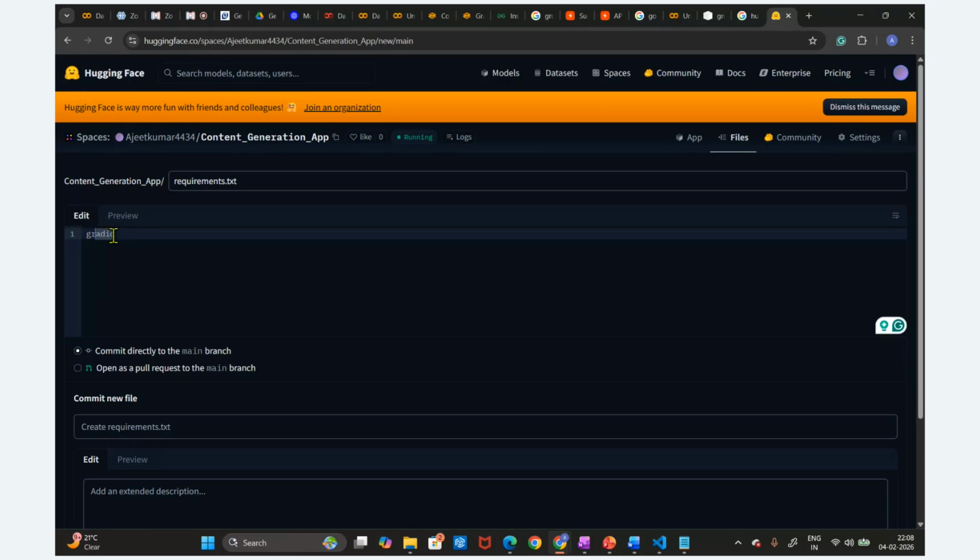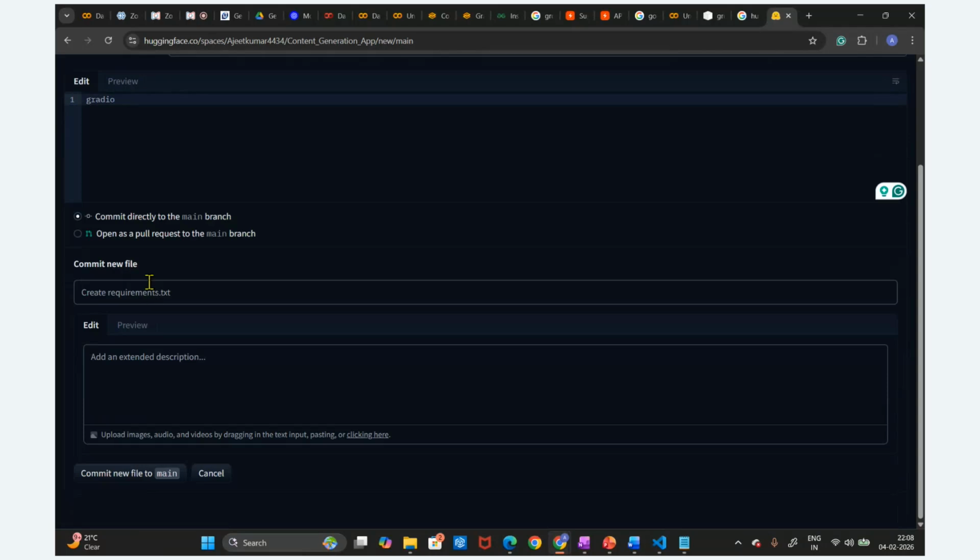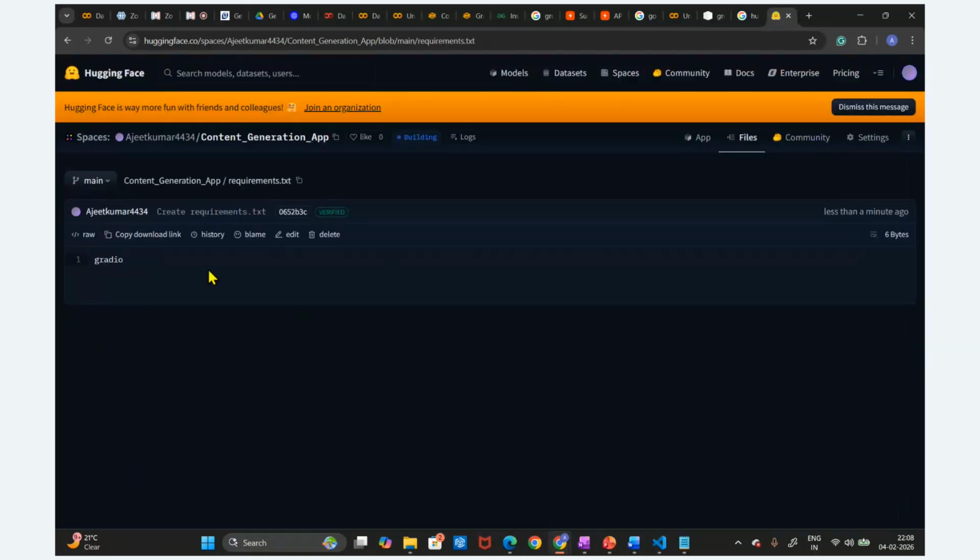It has the collection of all the required libraries. So Gradio is the required library as of now. I'm going to store this library and commit this. Now this library will be stored. Now you can see it is going to start building again.